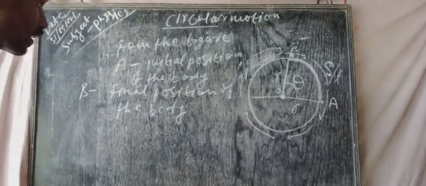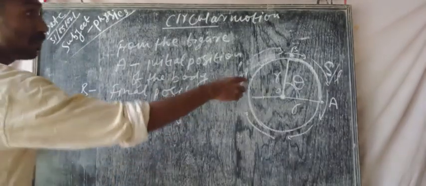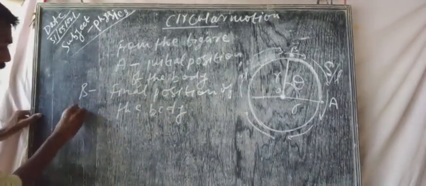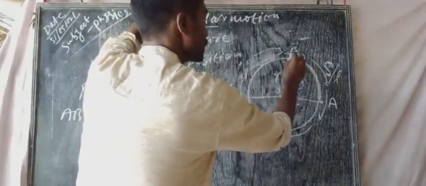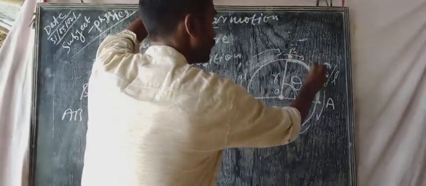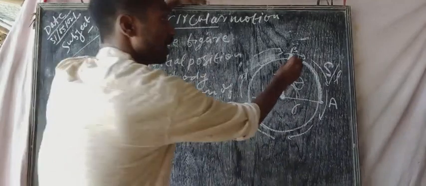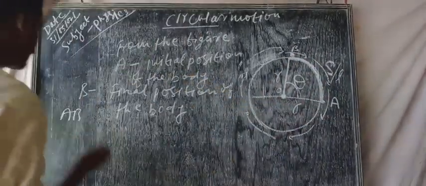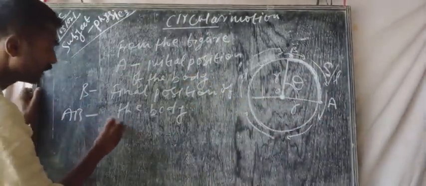AB is also known as arc length. From the figure, this distance, this curved line, is known as arc length.